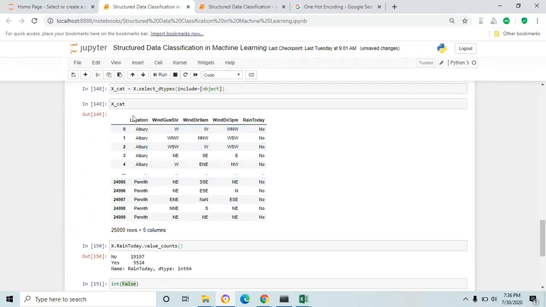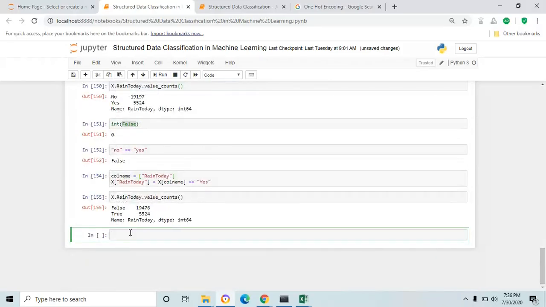Let's check the categorical columns. First, you have to differentiate the categorical columns from other columns, because both boolean columns and categorical columns are object data type. But by using value count, you can easily identify the categorical column.